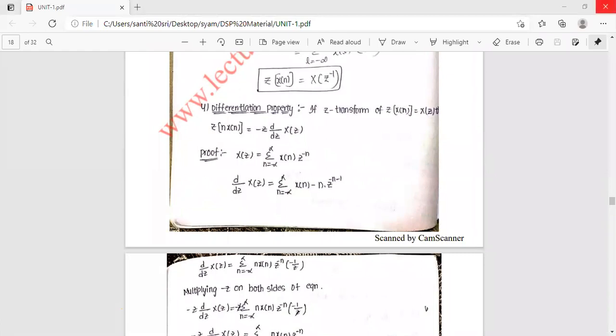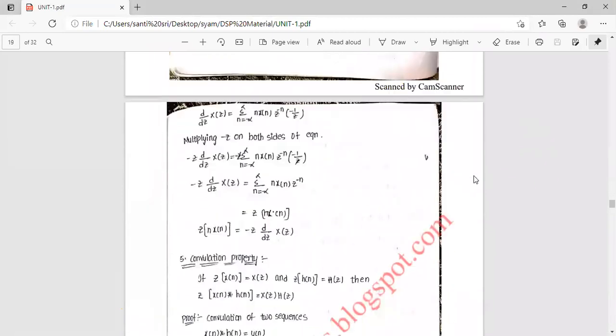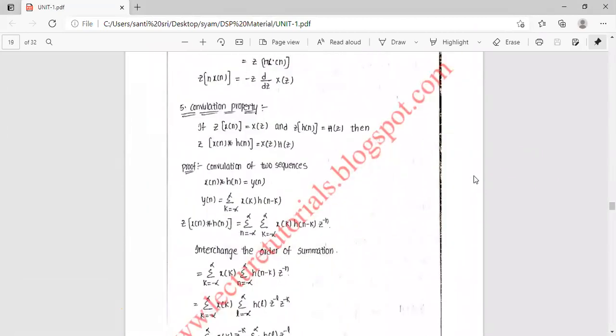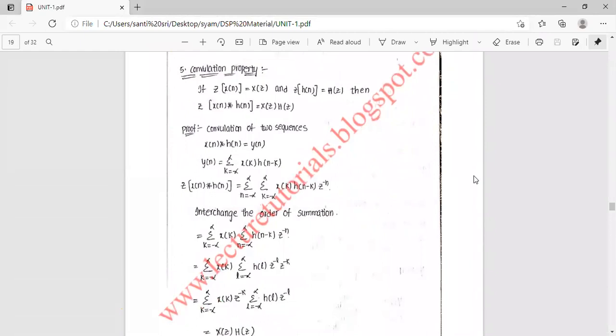Next, coming to the convolution property. If the z transform of x of n is equal to X of z, and the z transform of h of n is equal to H of z, then the z transform of x of n convolved with h of n will become X of z into H of z. It means that convolution in the time domain will become simple multiplication in the frequency domain.